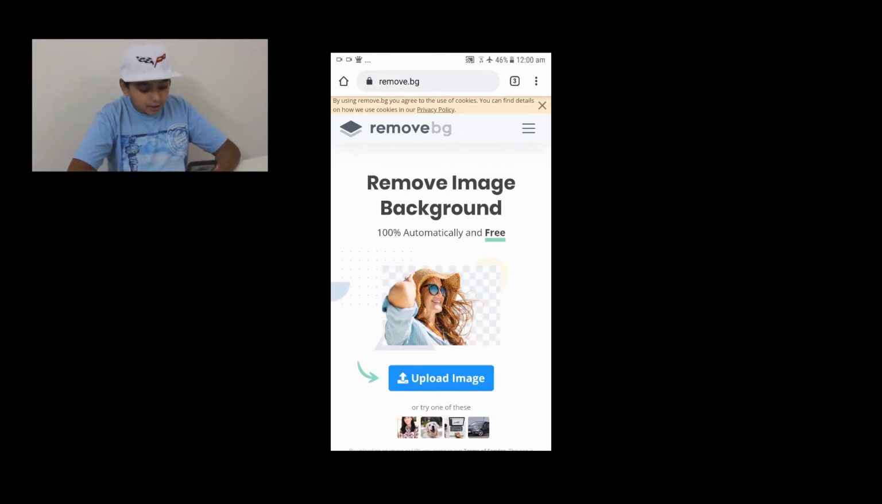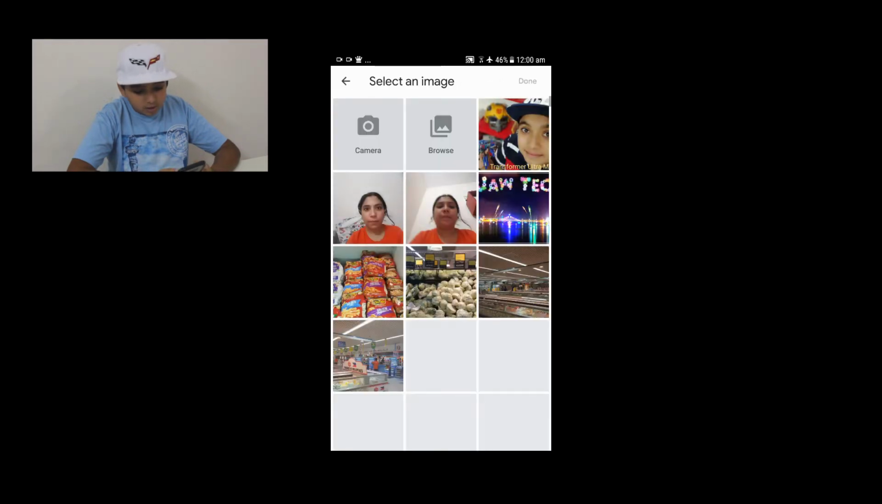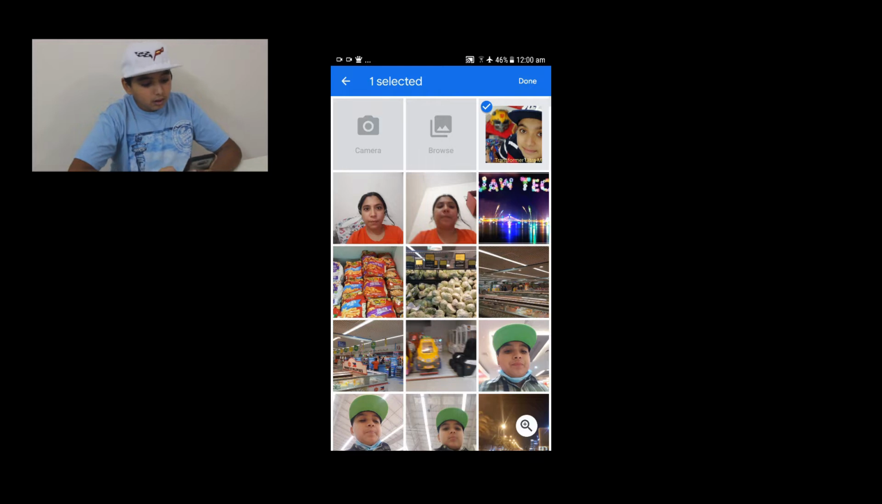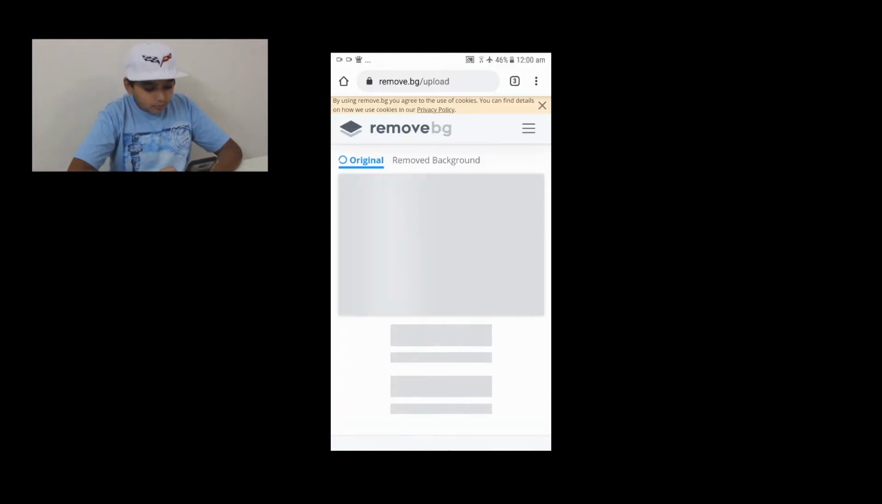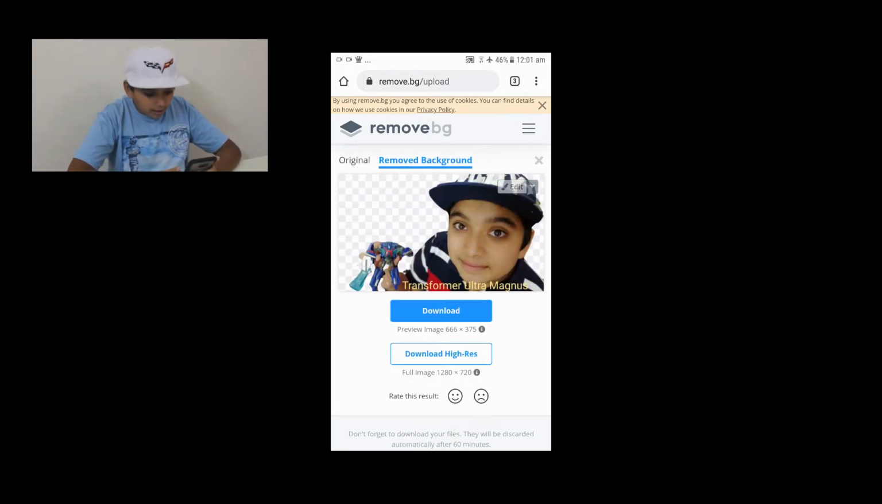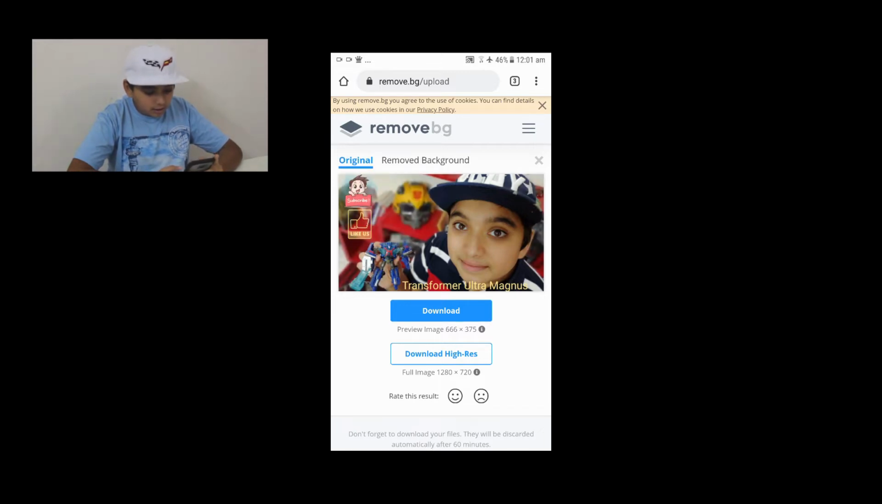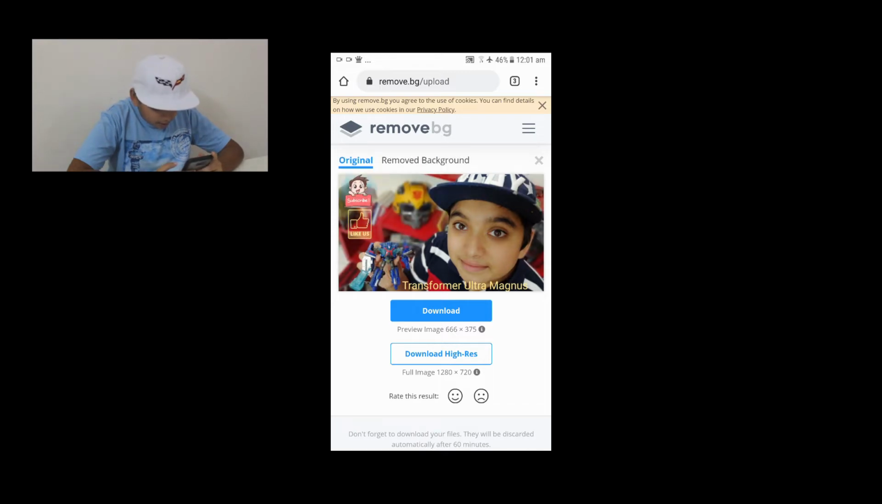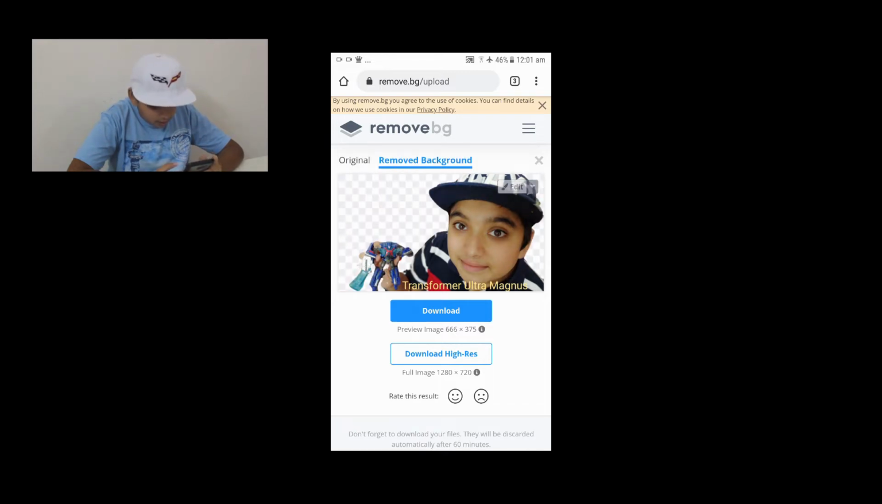Here we have background remover BG, and you can upload an image. I'm going to personally take this one we have here. It's uploading the picture, and there we go. You can look at the original, and you can also look at the removed background. They're kind of different. As you can see, the background is removed.